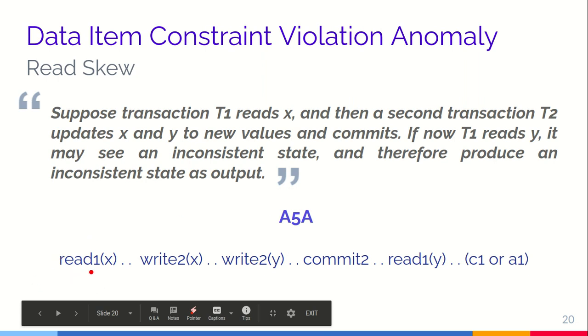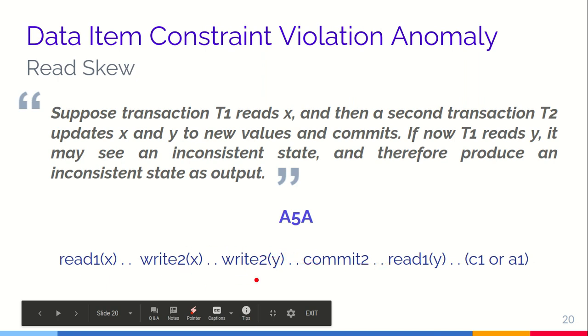So if transaction 1 reads X first and then transaction 2 writes X and Y such that X is equal to Y and then commits, this X and this Y might be different from what T1 sees, because this is the snapshot isolation level.